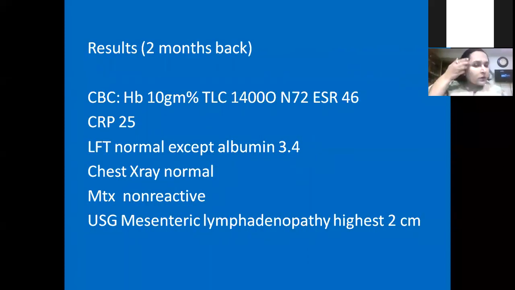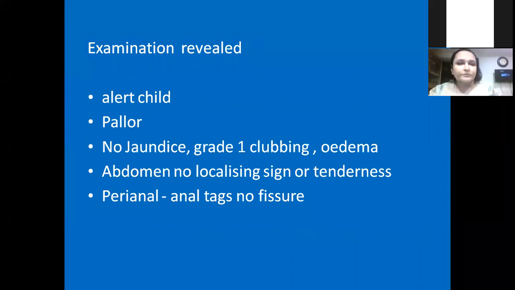So what did those investigations show? Hemoglobin was always low, with slight neutropenia. CRP was always high, the average was 25, and sometimes it was more in one episode. LFT was mostly normal, except albumin was gradually coming down, and the last albumin was 3.4. Chest X-ray was normal, Mantoux was non-reactive, and ultrasound showed multiple mesenteric lymphadenopathy, the largest being 2 centimeters. And quite a number of 2 centimeter lymph nodes were present.